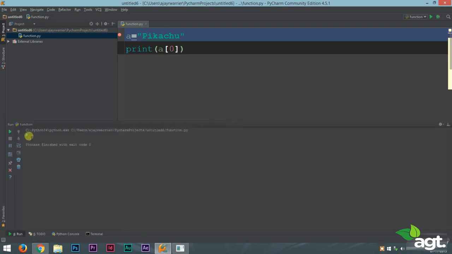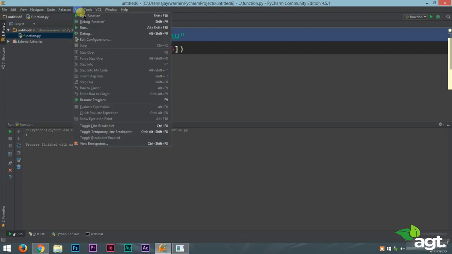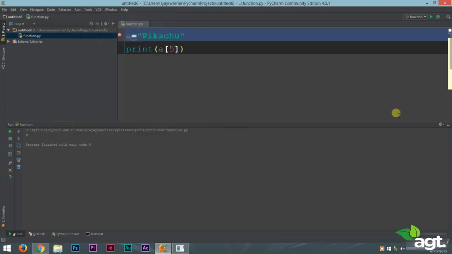Yes, in the output screen we get P. Now in case we change this 0 to 1, let's run this again. We get I. That means our second letter. Now if you want the 5th character to print, just put 5 inside the square brackets. We run this, we get H. So we can access individual letters of a string by using the string variable name, square brackets, and the number of the character you want to print. In this case 5 and we get H.